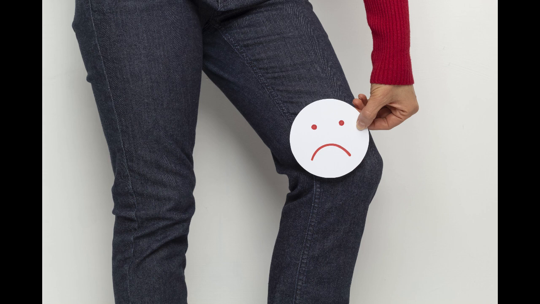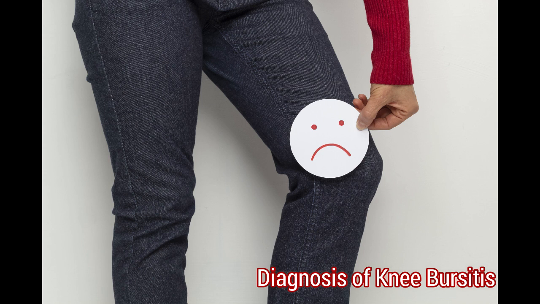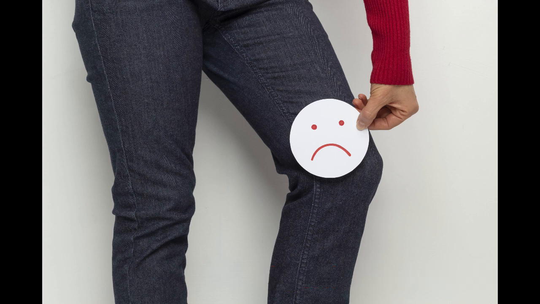Secondary conditions. In some cases, chronic knee bursitis can lead to overuse injuries or changes in gait and biomechanics that contribute to other knee problems or conditions. Diagnosis of knee bursitis. Clinical evaluation. A healthcare provider will perform a physical examination of the knee, paying attention to signs of swelling, tenderness, and warmth around the bursa sac. Medical history.